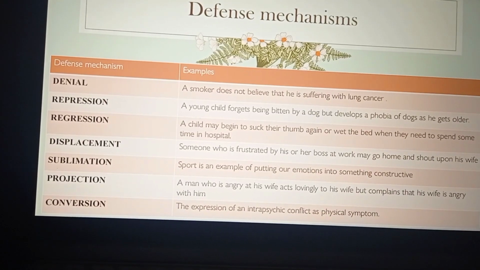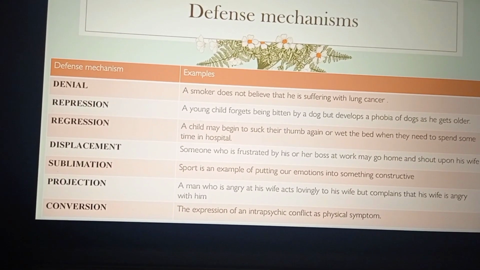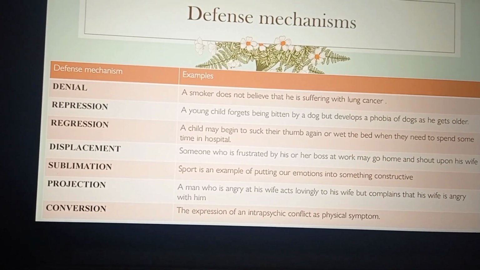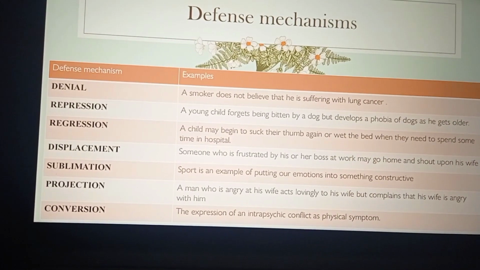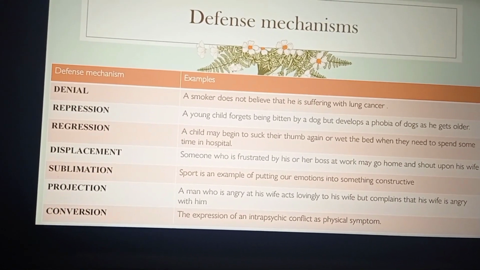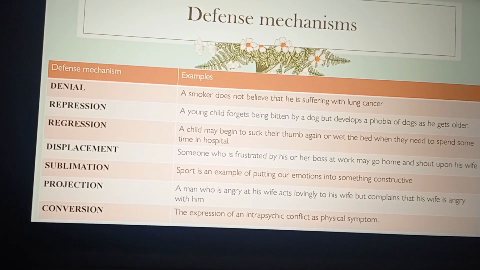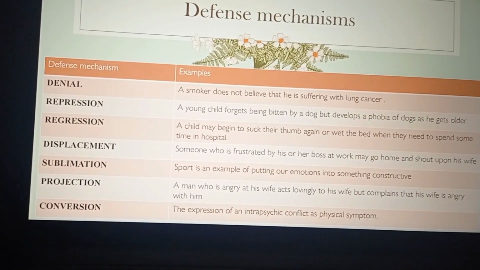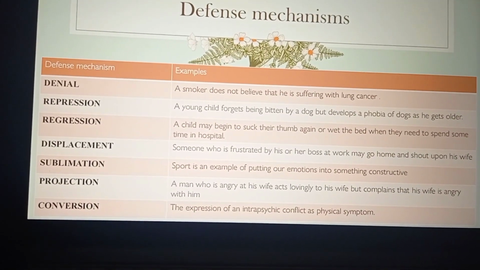See the example: someone who is frustrated by his or her boss at work may go home and shout at his wife. So this is an example of displacement, right? Someone who is frustrated by his or her boss at work may go home and shout at his wife. This is displacement.